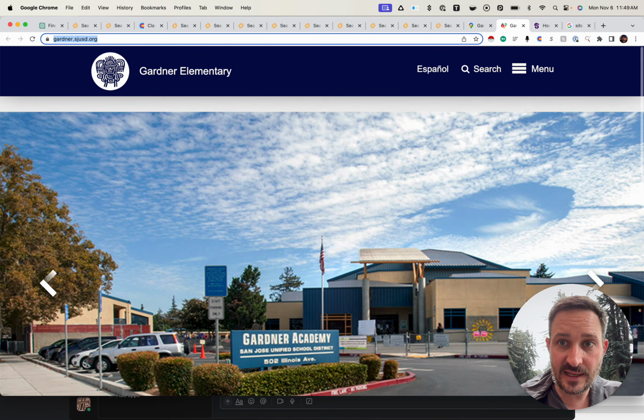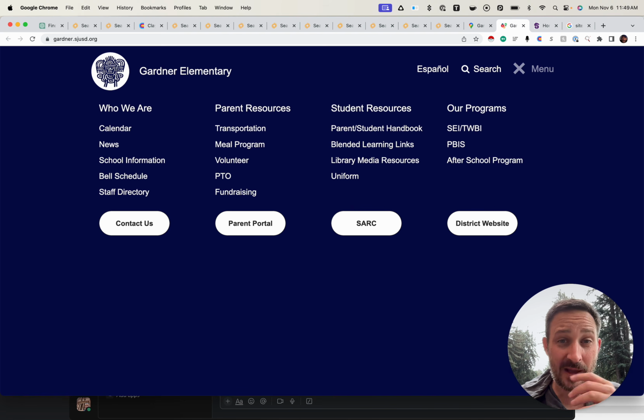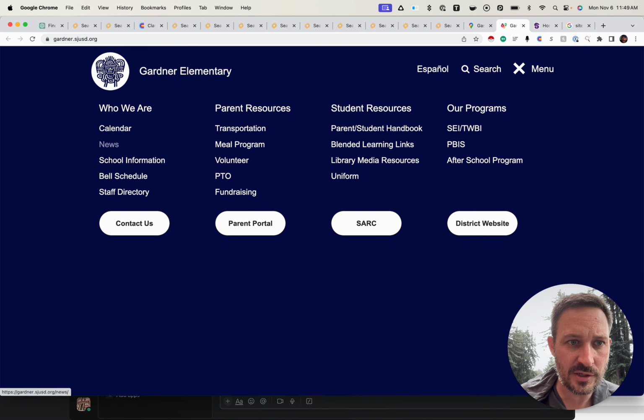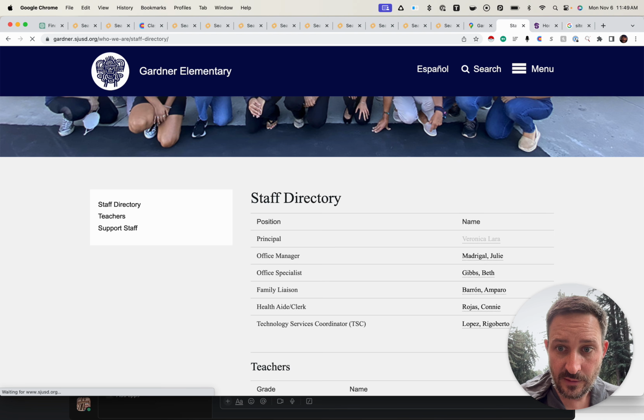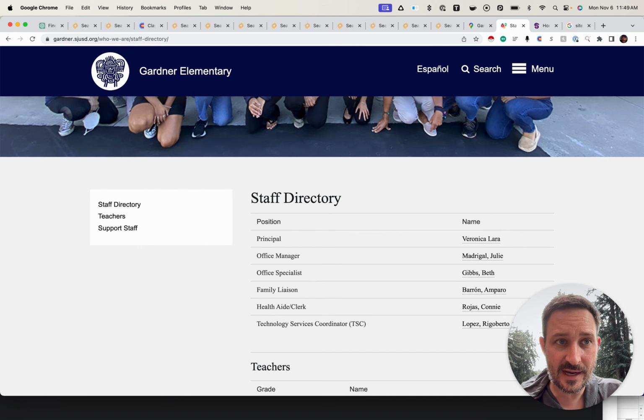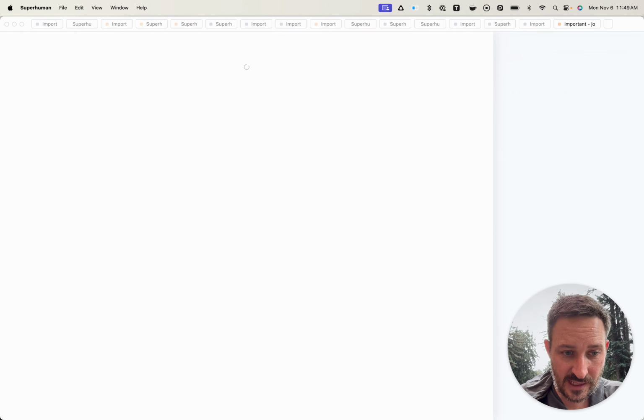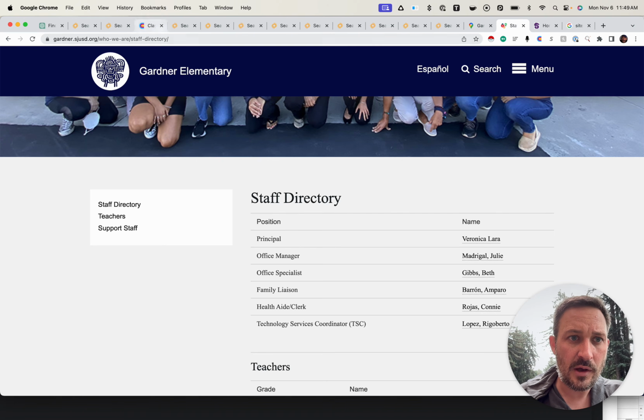Now, let's actually see if we can find, because I want to find the principals at these locations. So let's just go manually to see if we can find that information. Who we are, staff directory. That's exactly what I want. Okay, principal. Okay, let's see if her email is here. Oh, wow, it's actually embedded. So this is just a direct email link. Whoa, I don't want to open my email. All right, so great.